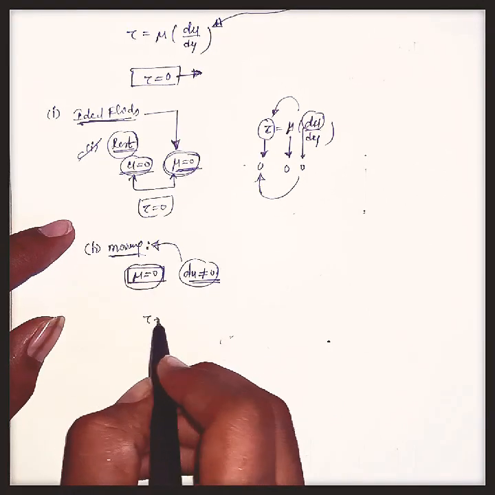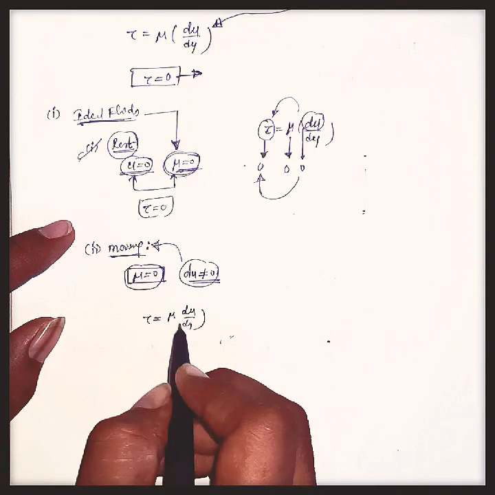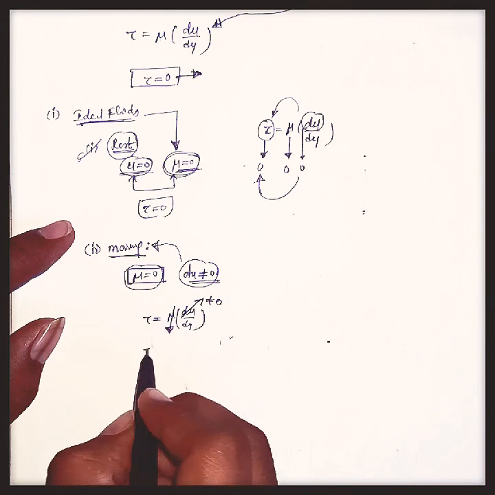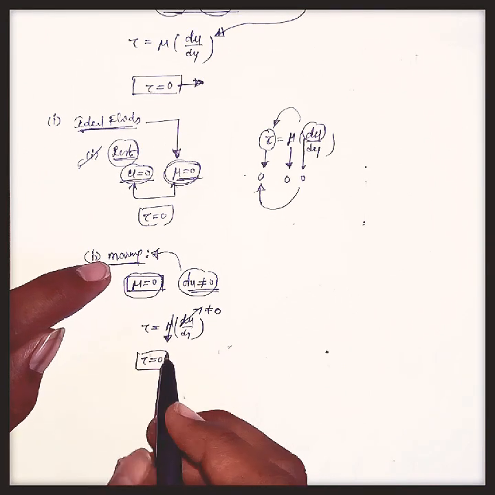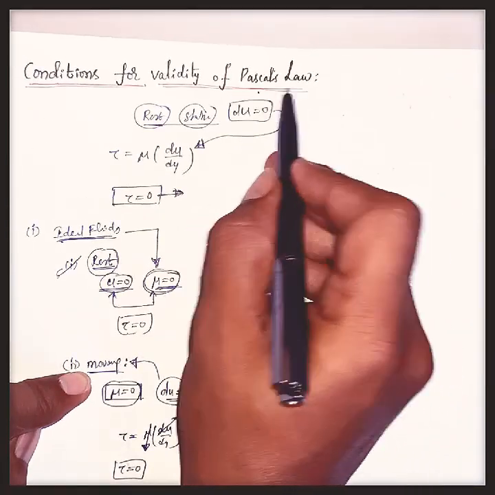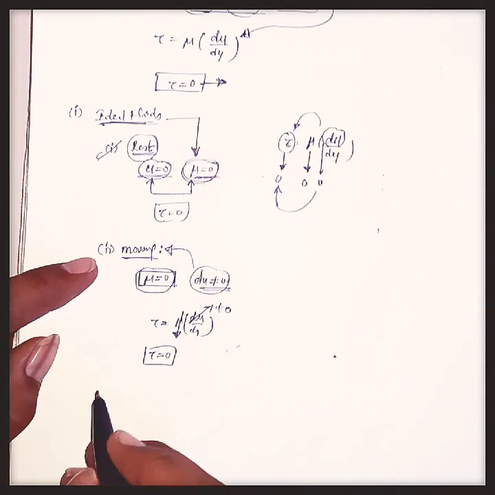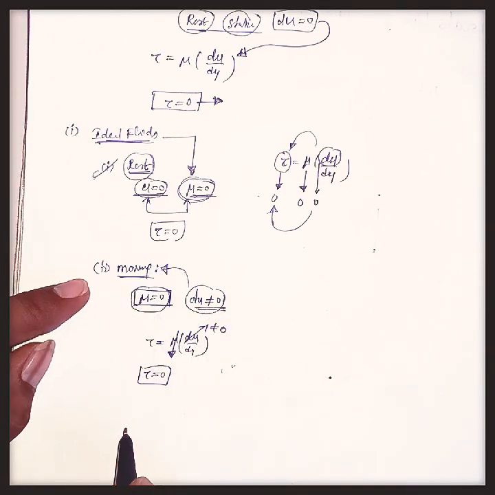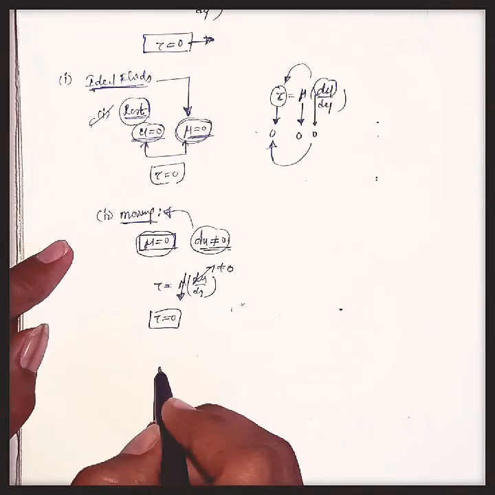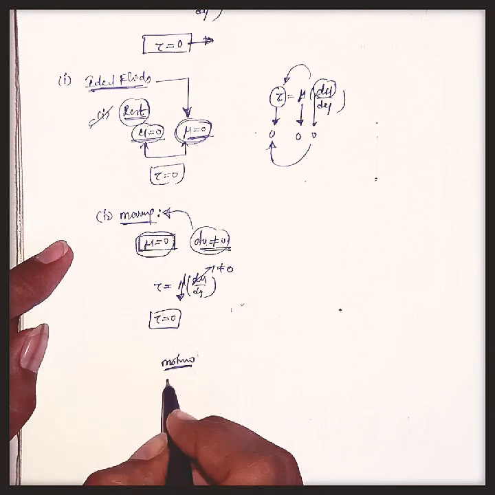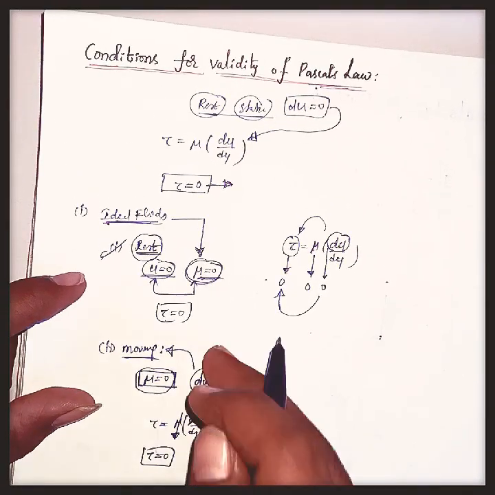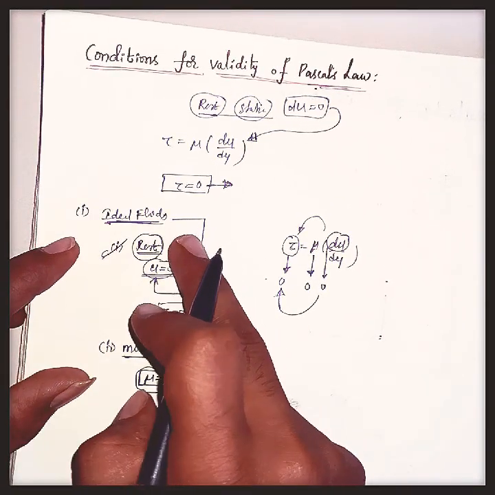As we know, tau equals mu into du by dy. Even though du is not equal to 0, the viscosity is 0 for ideal fluids, so tau will become 0. So moving ideal fluids will also satisfy Pascal's law, irrespective of their position. Whether they are in motion or in rest position, whatever the position of these ideal fluids, they will satisfy Pascal's law.